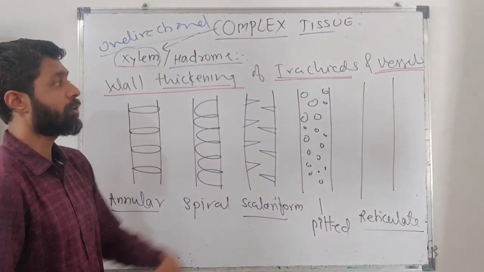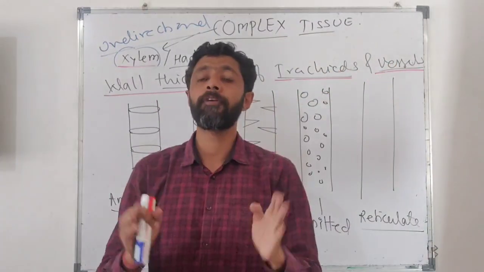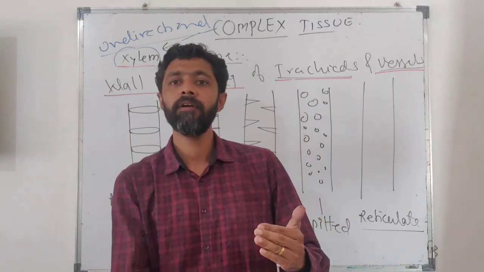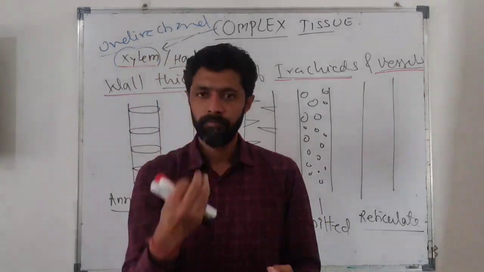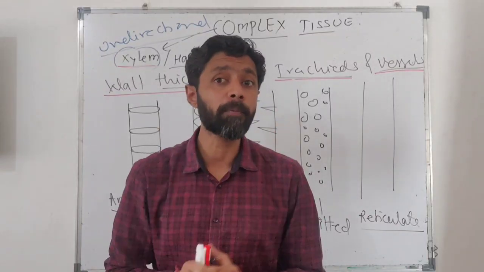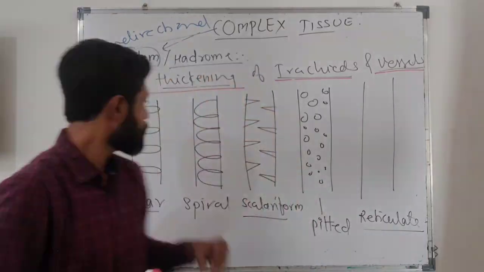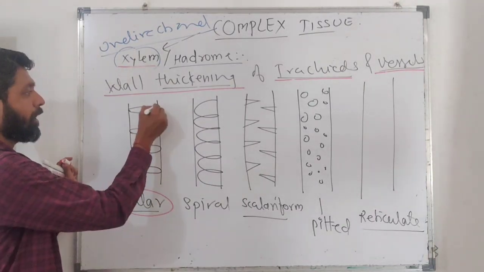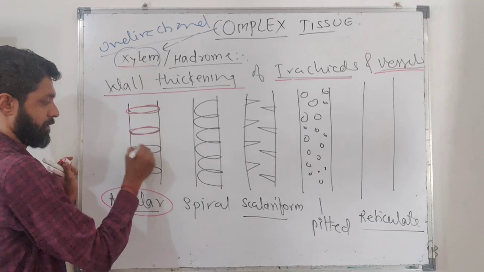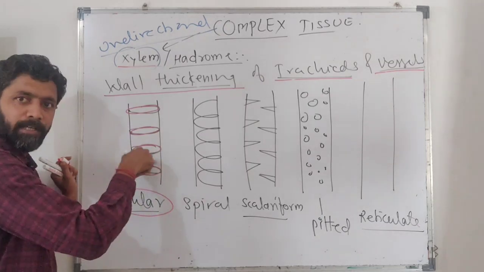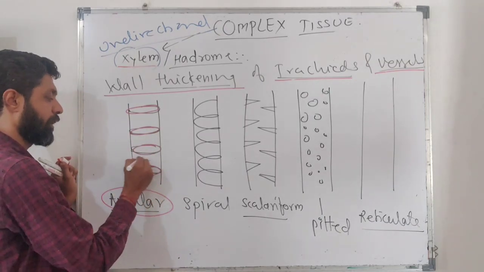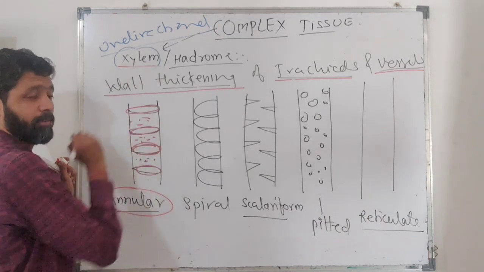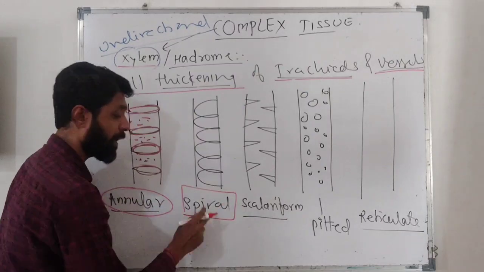So here also, tracheid and vessel have different types of inner wall thickening, and these are also important for conduction of water. Rather, they are meant for providing proper perforation in the inner wall. First there is annular thickening. Annular means rings are present on the inner wall. First ring, then water will move here, then across the second ring, water will move here and then here, likewise. And second, spiral thickening.